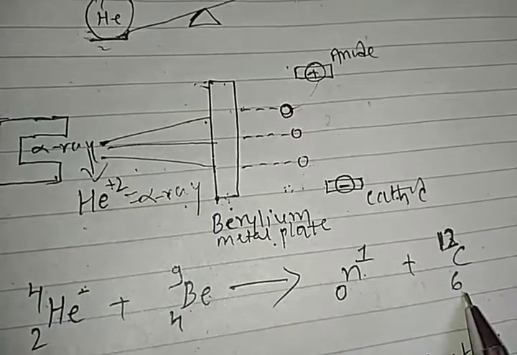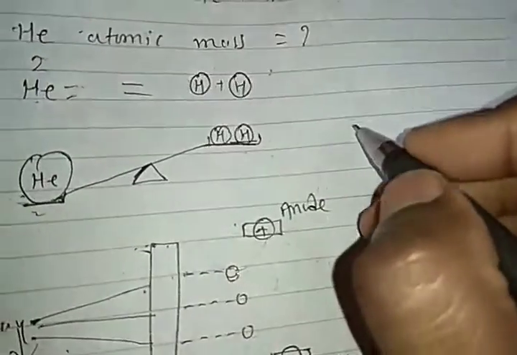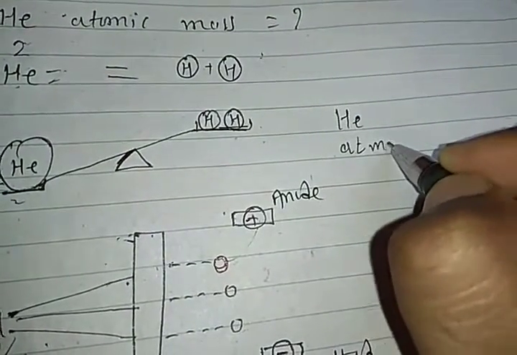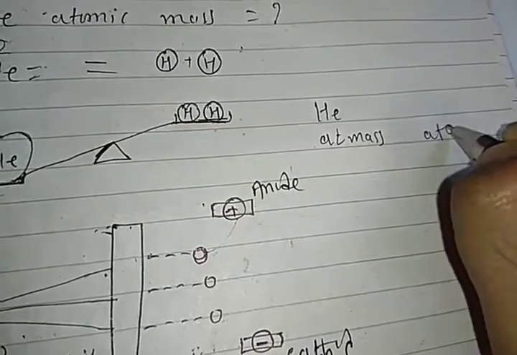So when helium combines with beryllium to form carbon 12, an uncharged particle is also formed. From it, he considered that the helium atomic mass is different from the atomic number.